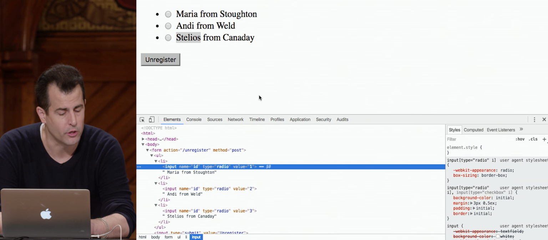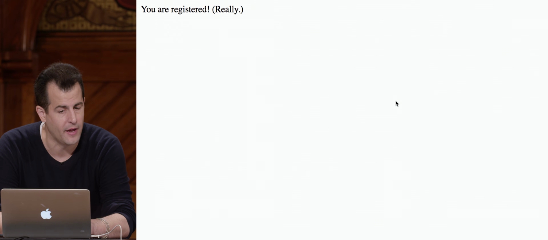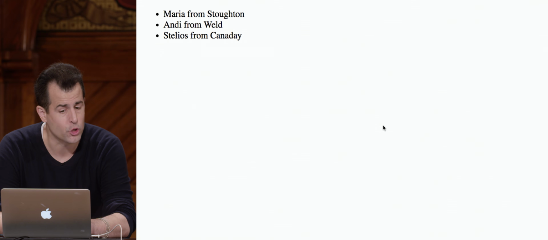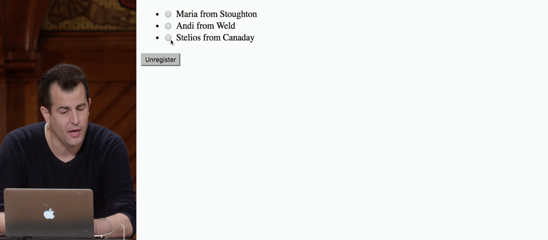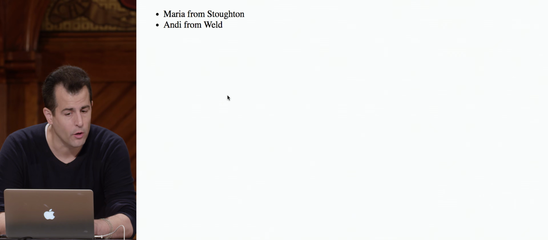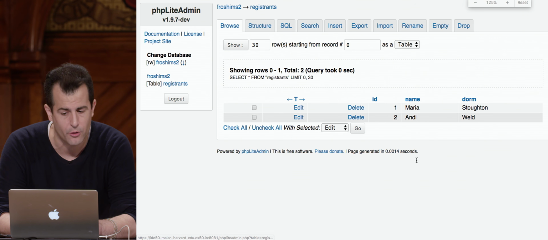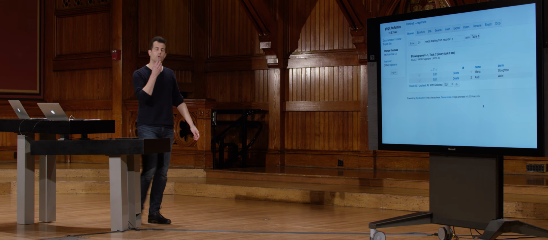So to confirm, here's our page with unregister, and all three students are still in there. Here is /registrants. All three students are there, although this is uneditable. Let's go ahead and unregister Stelios by clicking unregister. And it would seem that he's indeed gone from the bulleted list. Let's go ahead and check phpLiteAdmin. Let's go ahead and click browse. And Stelios is now gone.